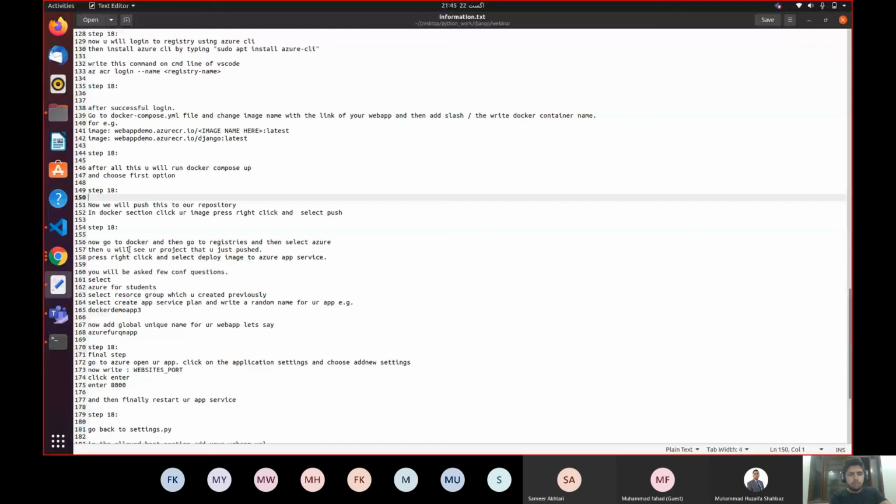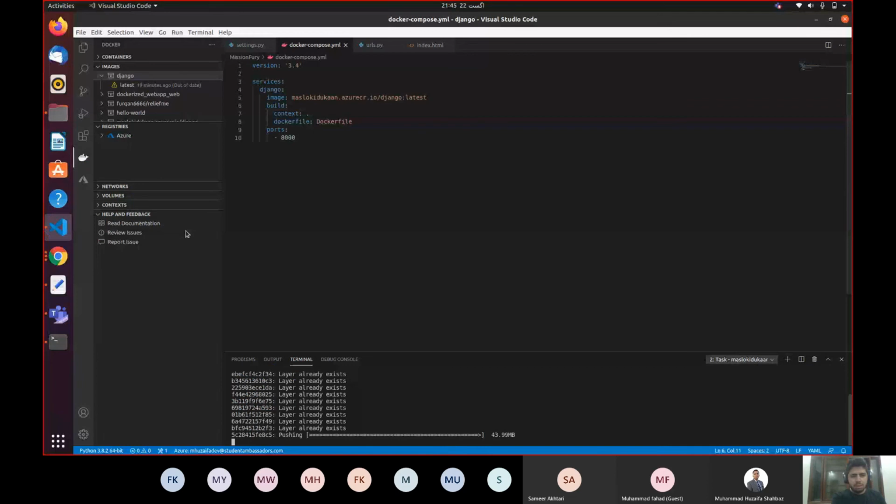Okay, where is my Docker? Okay, so now I will go to registries. Now maybe we can encounter one problem over here. If it didn't work, there is a bug.